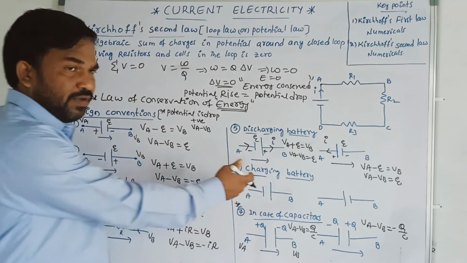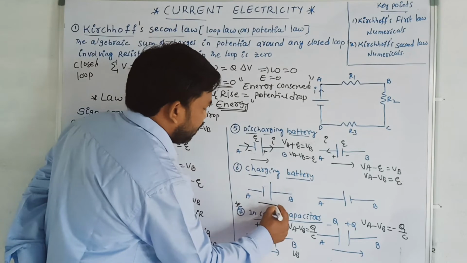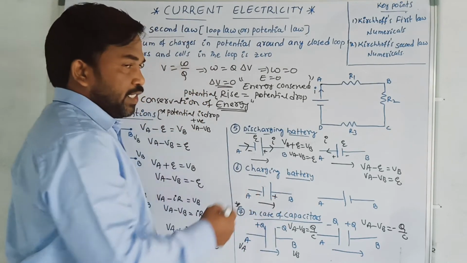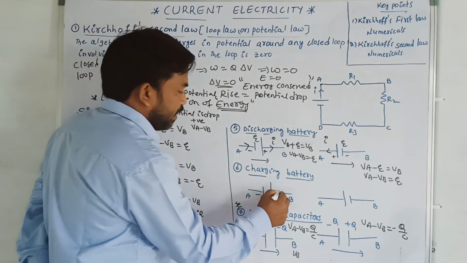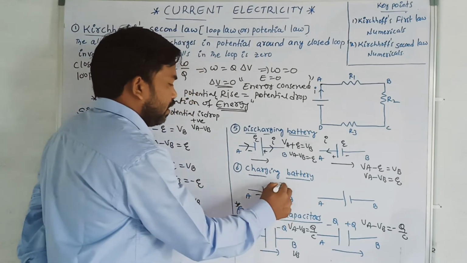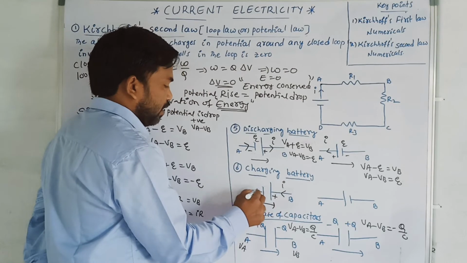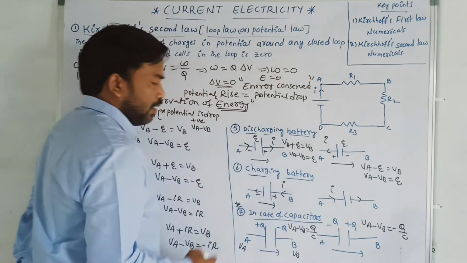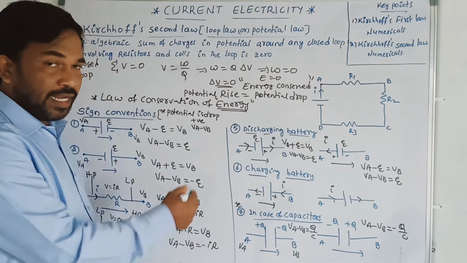If you apply it here also, it is simple. I am moving from here to here. This is the negative terminal of the battery and this is the positive terminal of the battery. Right, charging a battery means the current direction is in this way. Here also the current direction is in this way. Now apply the rule, the sign convention.